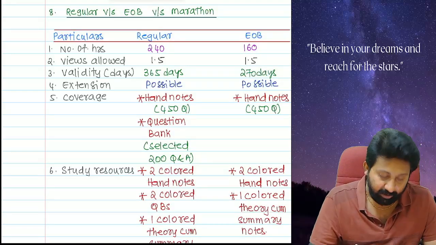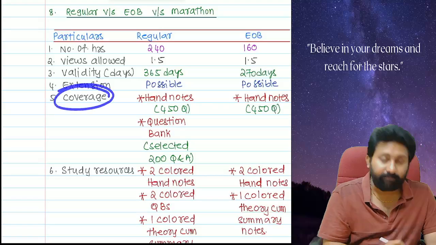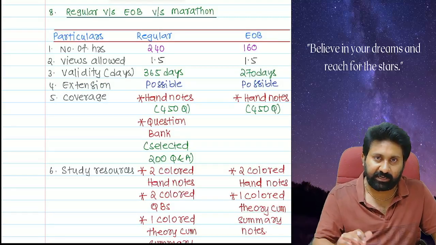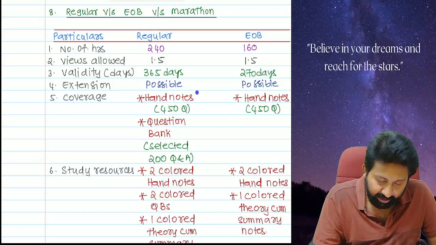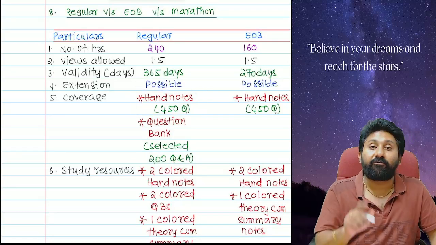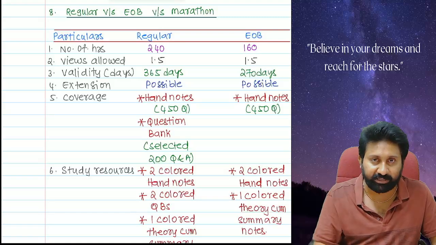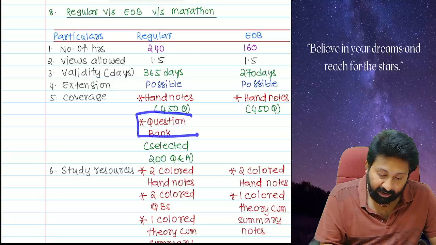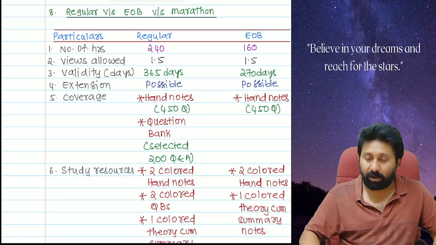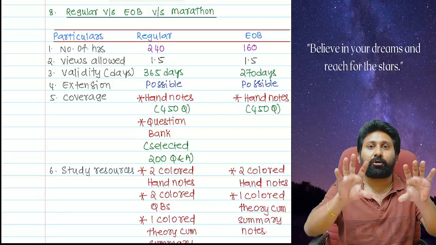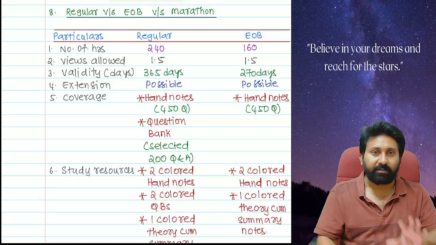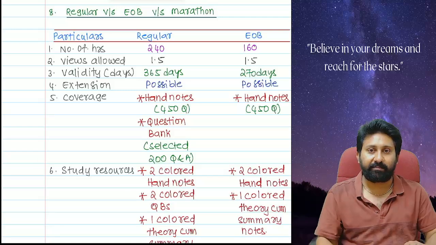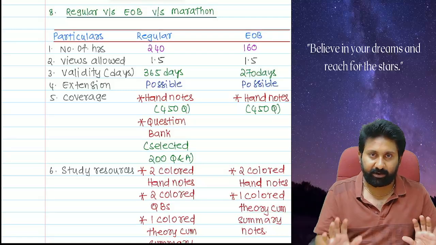Coverage, this is very, very important, please note. I am doing this from the new batches onwards. Listen, regarding hand notes coverage, I kept 450 questions in the hand notes. I showed the hand notes first, that one. Next, I will be doing the question bank. How will I do it? I will put two folders for every chapter. For example, you open the first chapter, share valuation. Two folders will be there: hand notes and question bank.